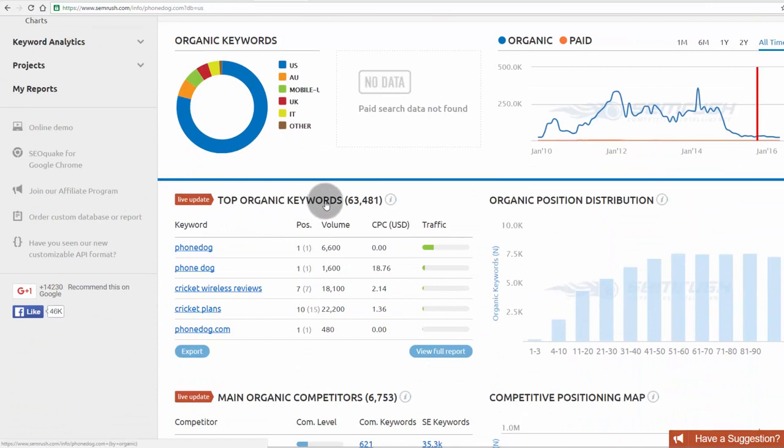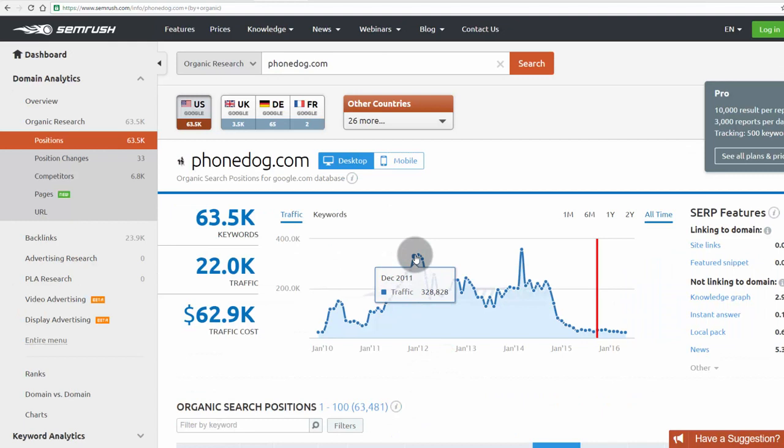Here are the top organic keywords. Let's view the full report. You can see that the traffic of this website was at its peak in January 2012. Recently, from October 2014, the traffic of this website has been considerably reduced. This may be due to several reasons, such as the editors or authors might have left the website without updating the content, or it could have been attacked by negative SEO, or Google's search algorithm changes might have hit this website to a lower traffic level. We will deal with all these things in the upcoming sections.